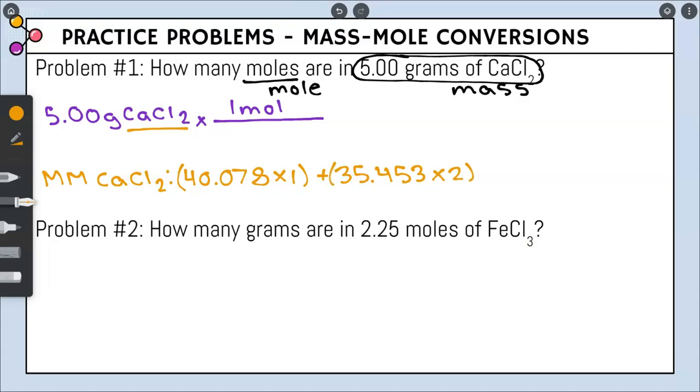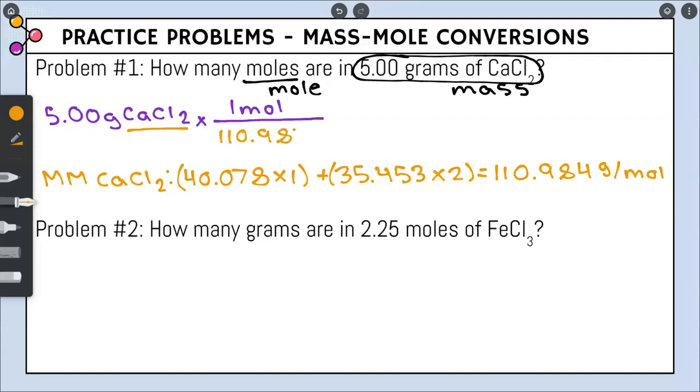When we plug this into our calculator, it gives us 110.984 grams/mole.